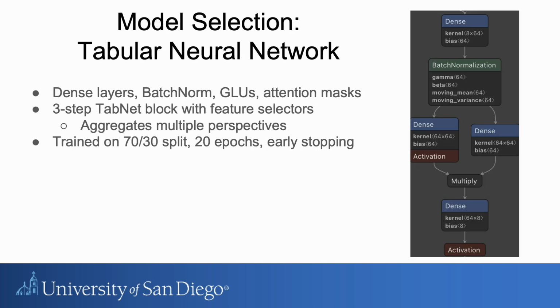So finally, we get to the model selection, the one where we actually honed in and what's going to give us the best results, which was the tabular neural network. We looked at creating the dense layers, batch norms, GLUs, and attention maps. This way we could get different perspectives of the different features.